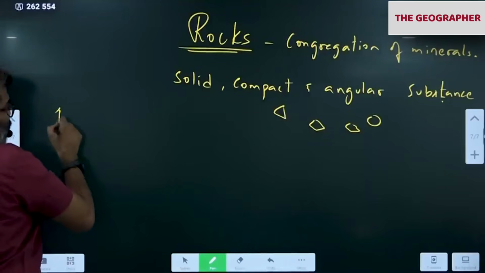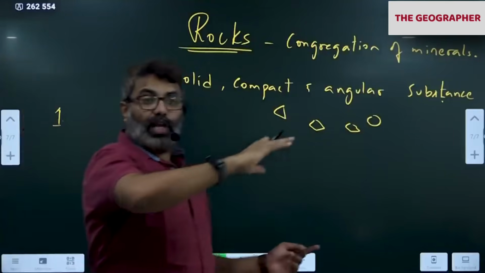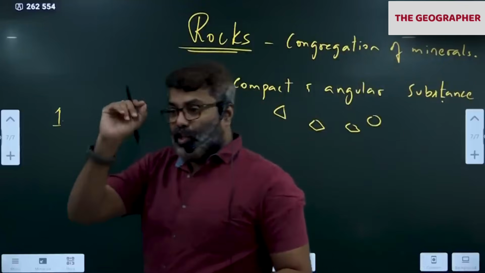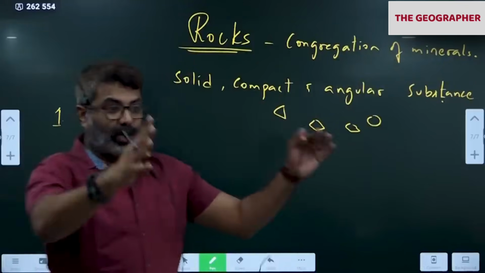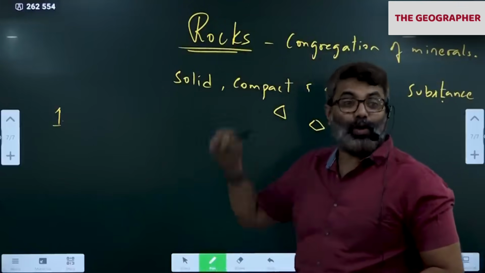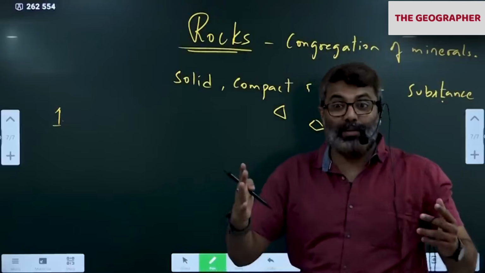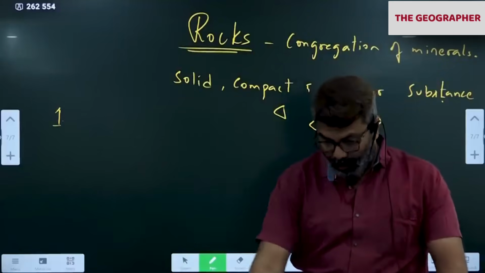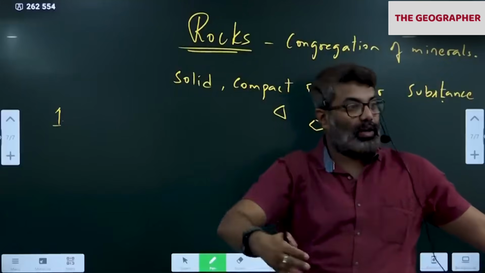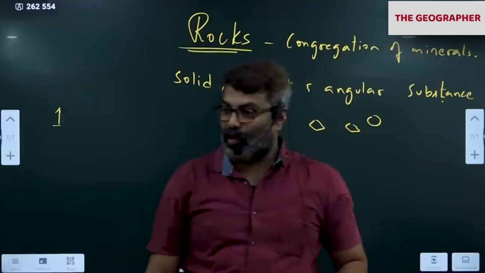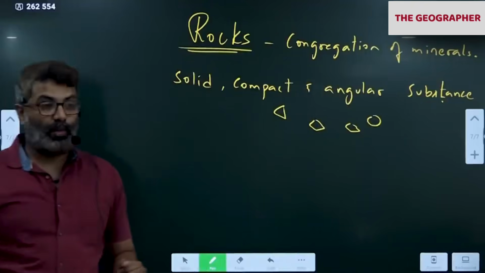First and foremost, if you notice carefully across the world, every structure, every architecture built till date uses one common material called rocks. It is a basic building material that we all use. Look around here, in this building, you notice the floor, the walls and all, rocks. One way or the other, we are all surrounded by rocks.